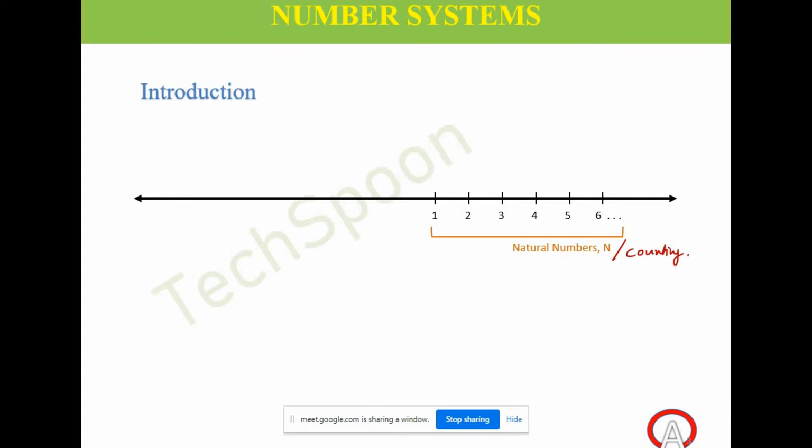Which is the largest natural number? Yes, it is infinite, right? It goes on. It can be as large as it can be. We cannot say which is the highest one. And how many units is the distance between any two consecutive natural numbers?